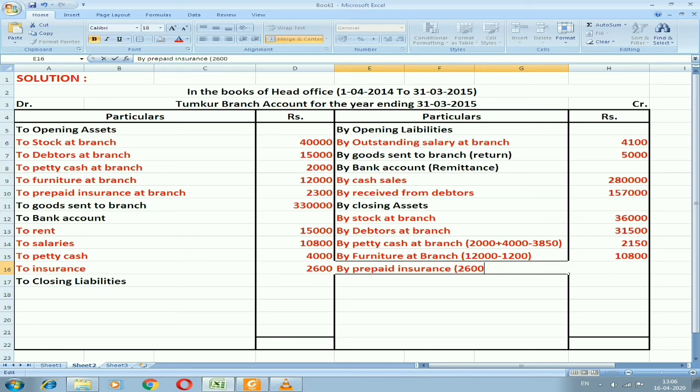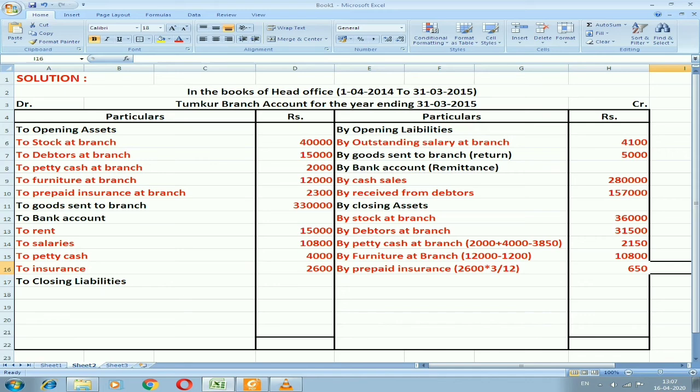For the next year also they have made the payment for 3 months extra. So that 3 months amount will be closing here, and that closing will be the opening for the next year. So that is the reason I'm doing 2,600 into 3 months divided by 12 months. I'll get 650 as the amount.